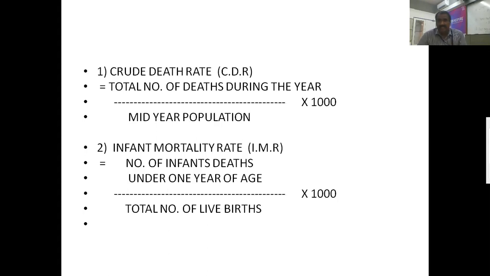So here we are getting the definition. Infant mortality rate is the number of infant deaths under 1 year of age divided by the total number of live births into 1000. We are going to get this infant mortality rate.